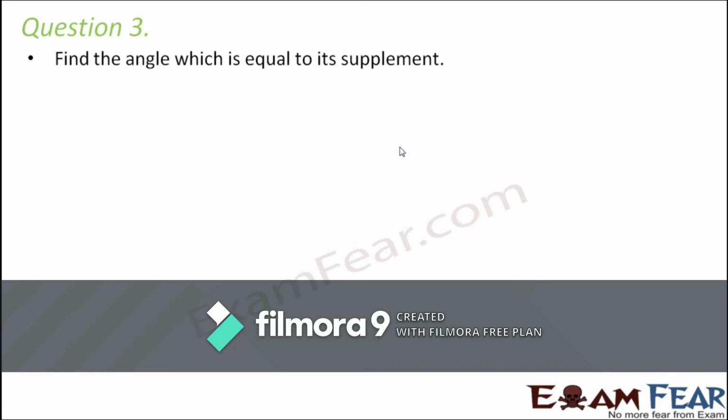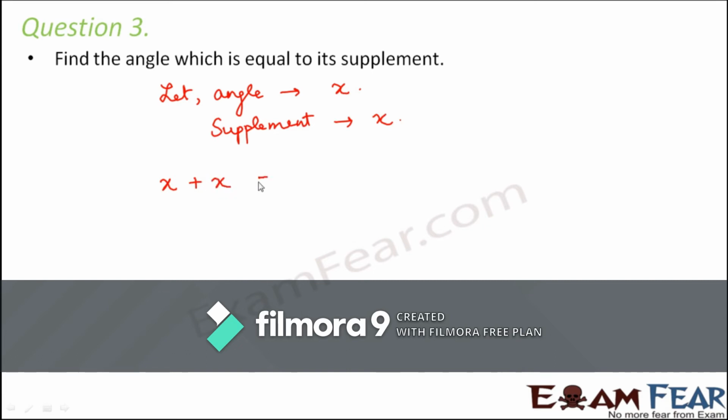Question number 3. Find the angle which is equal to its supplement. We do not know the angle, so let us assume that the angle is x. Now, as per the question, the angle and its supplement are the same. So that means the supplement of this angle would also be x. As per the concept of supplementary angles, we know that the sum of an angle and its supplement is equal to 180 degrees.